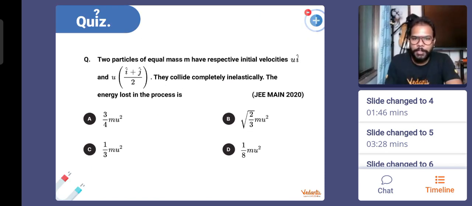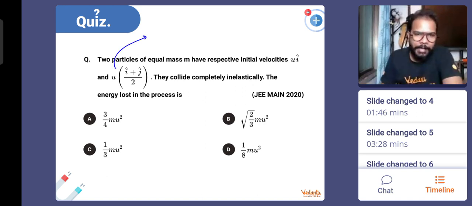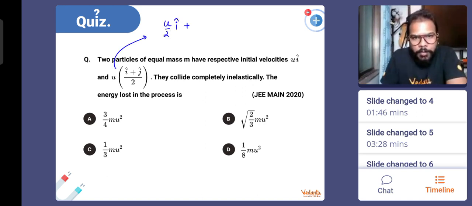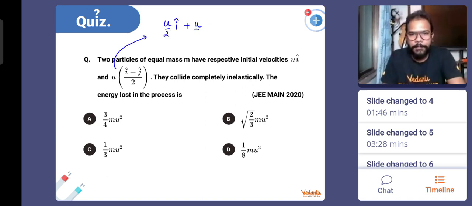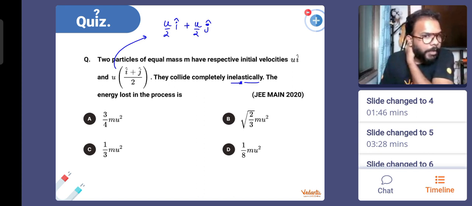Okay, chalo, the last question. It says that two particles of equal mass m have respective initial velocities u i cap and u by 2 (i cap plus j cap). Means you can look at this velocity as u by 2 i cap plus u by 2 j cap. This is what is written. So you have the initial velocity of both the masses. They collide completely inelastically. That means they stick together, and the energy lost in the process will be how much?